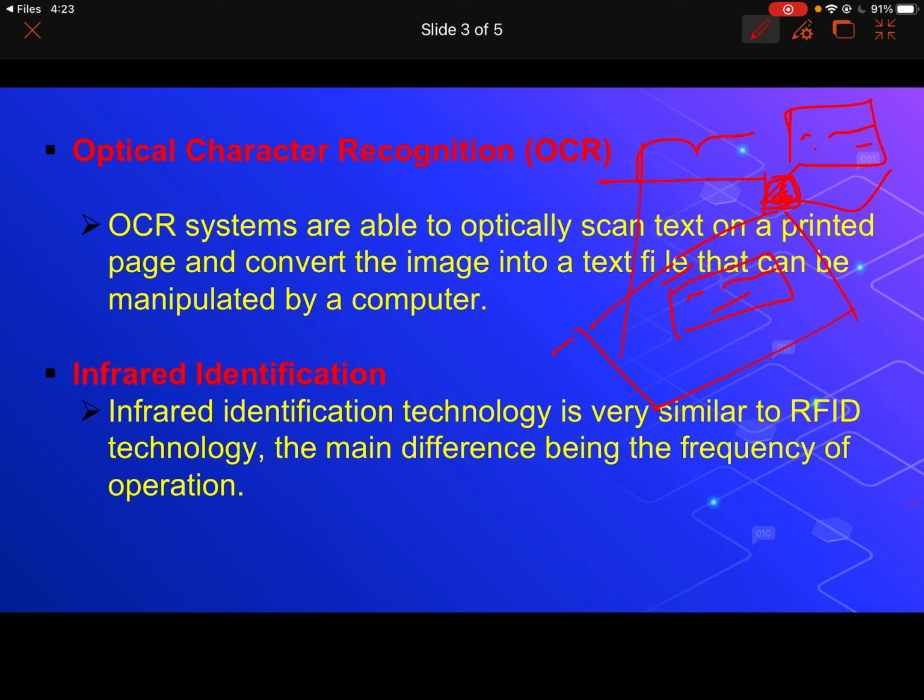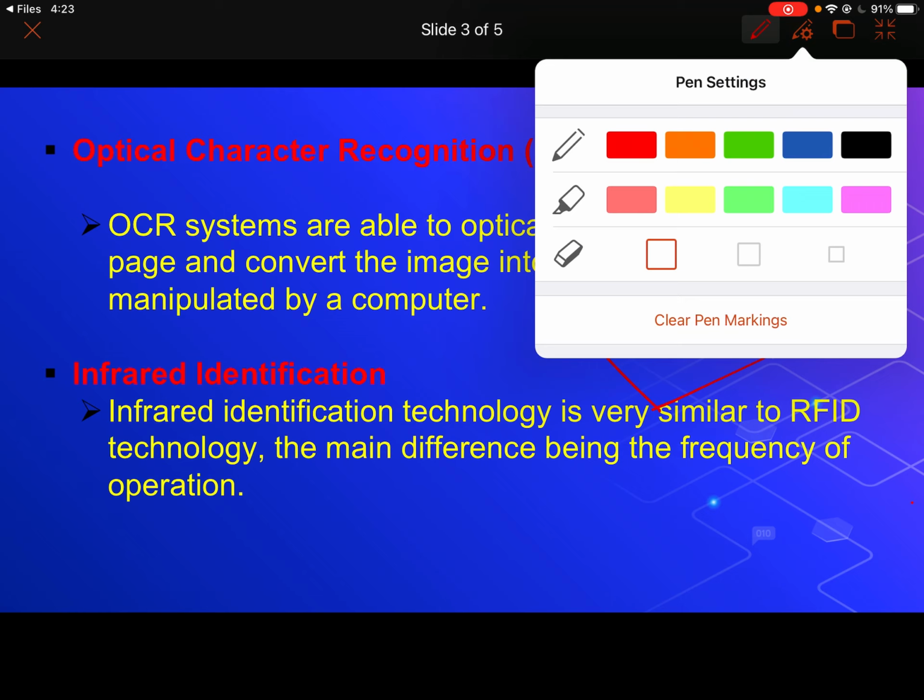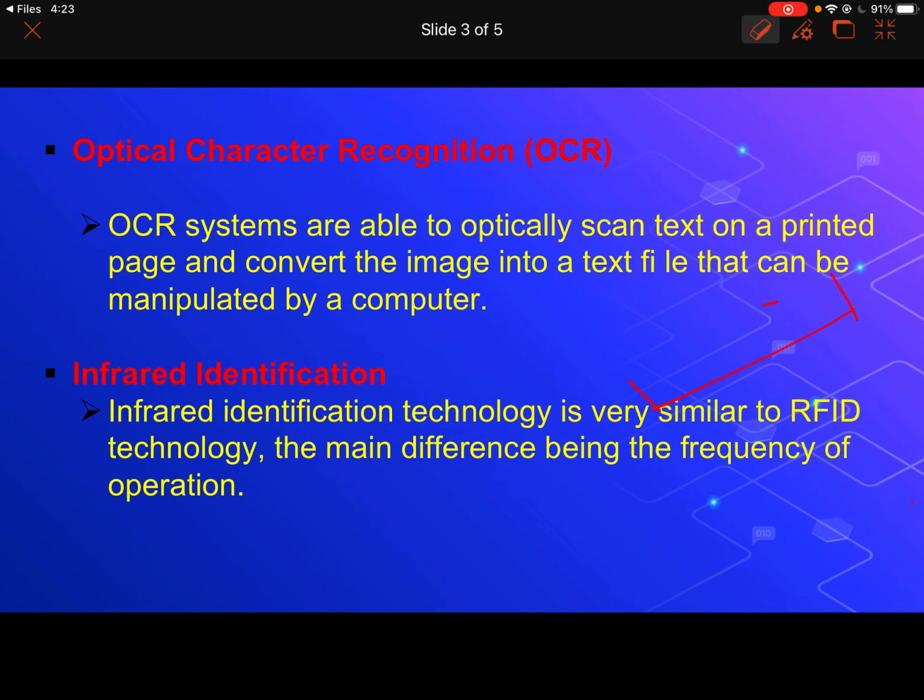Now we talk about infrared identification. Infrared identification works in a fashion very similar to RFID.